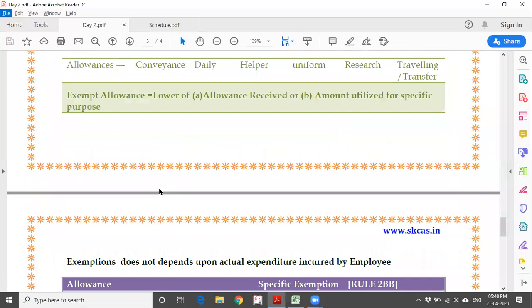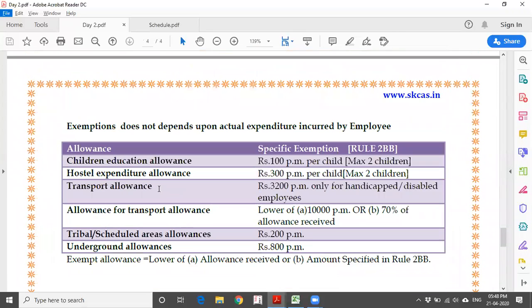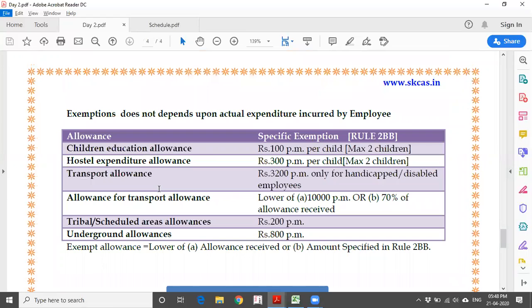And in a similar way, exemptions do not depend on any actual expenditure. I have listed a couple of things here. Children education allowance. Irrespective of your actual spend, if your employer has given children education allowance of 1 lakh per year, you would have spent 1,50,000 also, but the exemption is allowed to the extent of only 100 rupees per month per child. Say for example, if you have 2 children, only a maximum of 2 children is allowed. If you have a 3rd child, it is not allowed.